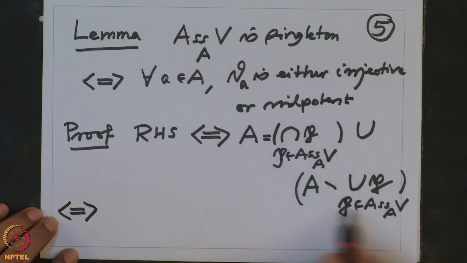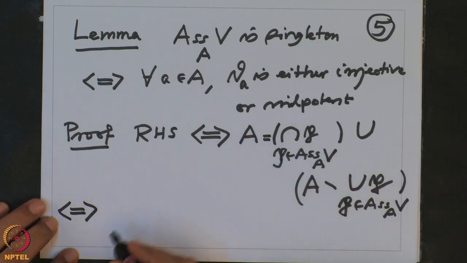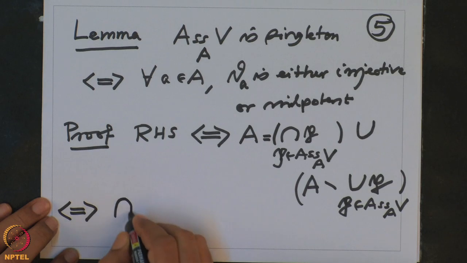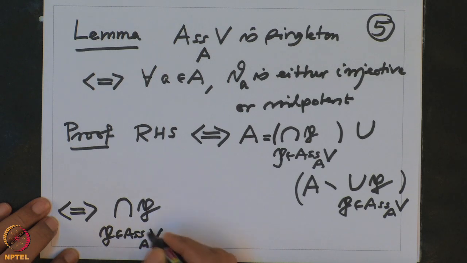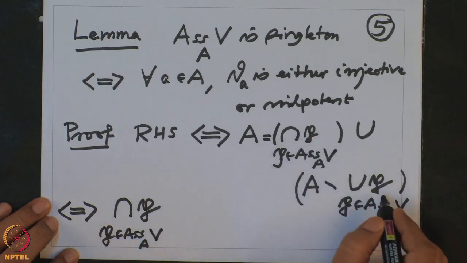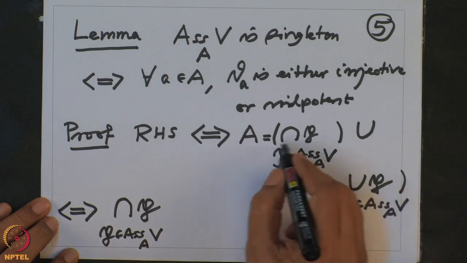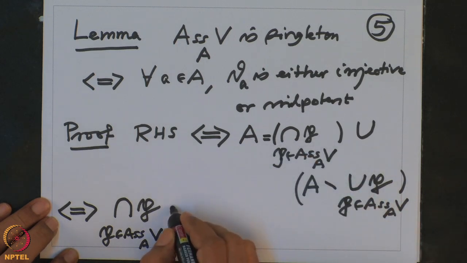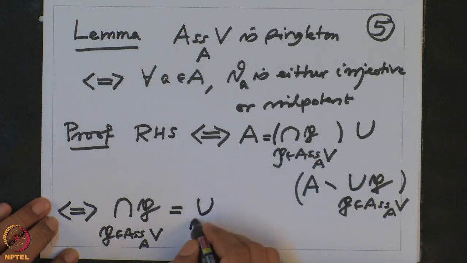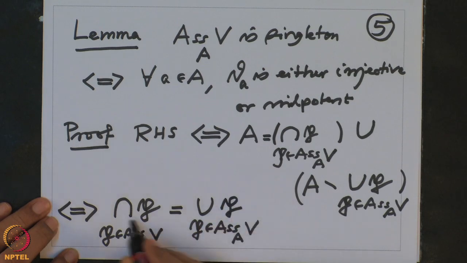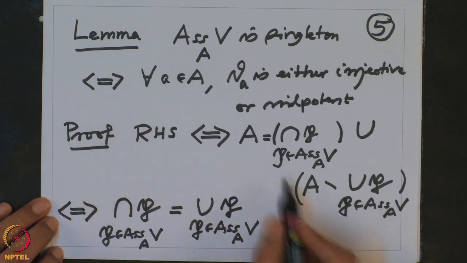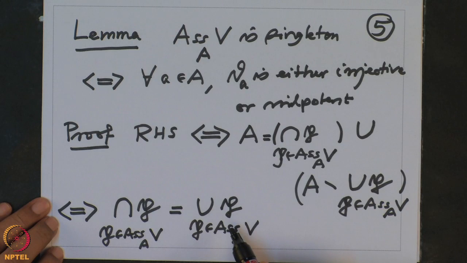Now this A equal to this is equivalent to saying that the intersection, with P varying in the associated primes of V, is the complement of this union, which is the whole ring. So this must be equal to the union of P in associated primes of V. So intersection equal to union, that is just set theory.